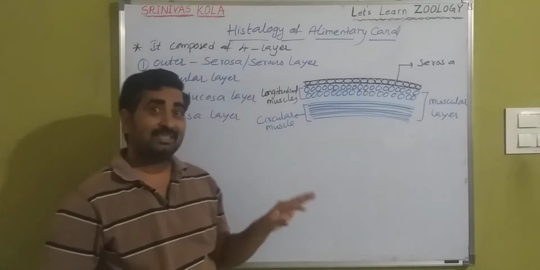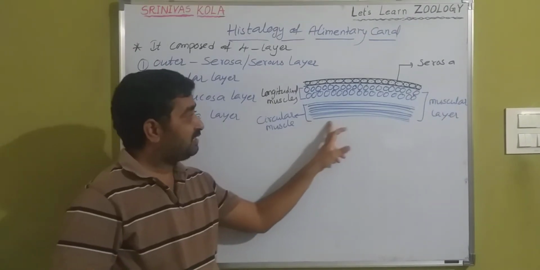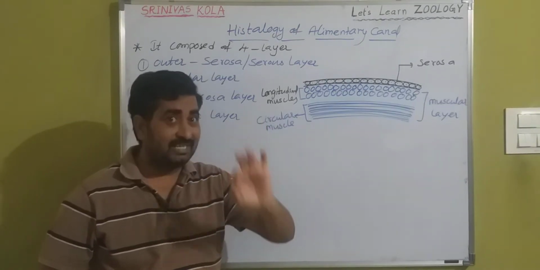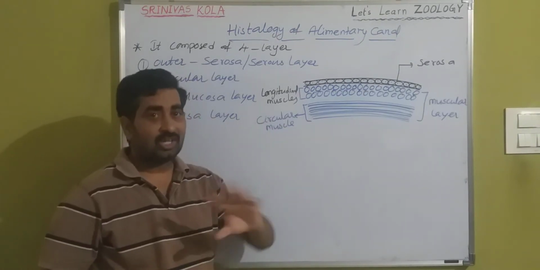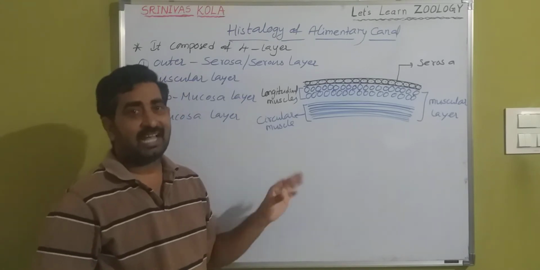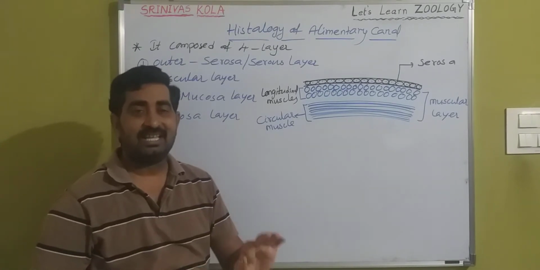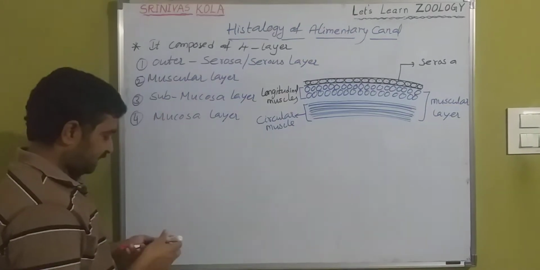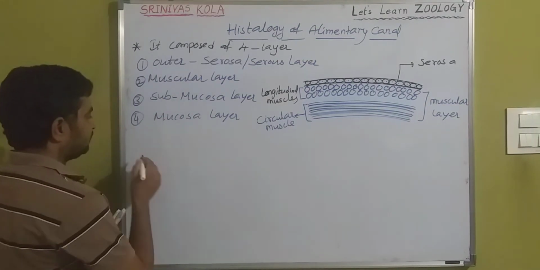But in the stomach there is another muscular layer present, only in the stomach, not in the complete alimentary canal. That is unique to the stomach. The additional muscular layer is the oblique muscular layer.